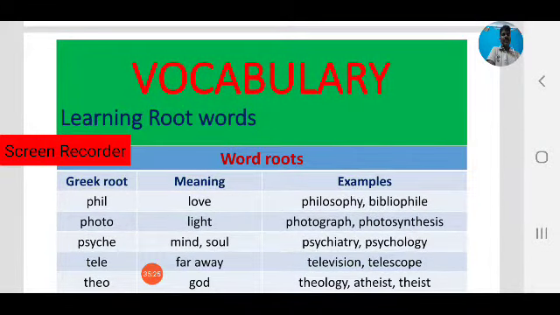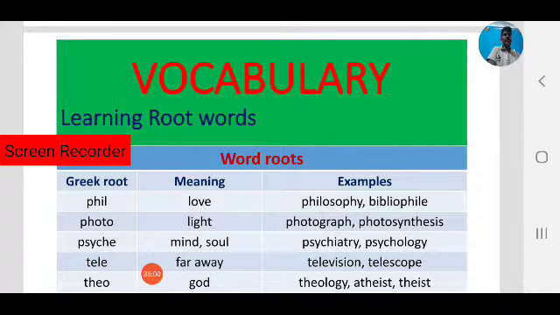Now let us focus on some other Greek roots. Phil is a Greek root which means love. Phil, which means love. Philosophy. That is also the study of the nature of existence. That is philosophy, which has now become a subject. Okay, philosophy, the study of the nature of existence. Next, bibliophile.